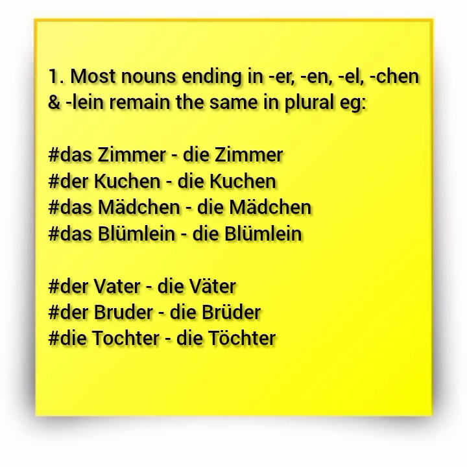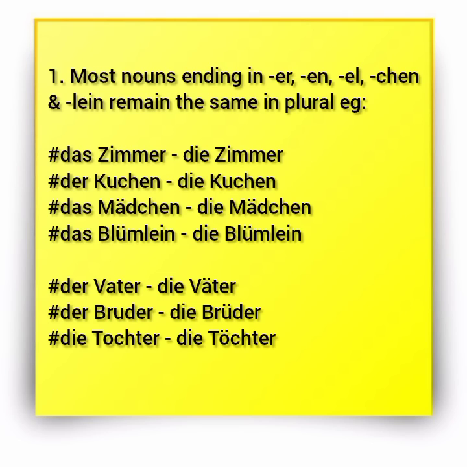All right. So I'm going to give a couple of examples right here. The first one that I have is das Zimmer. Note that das Zimmer is a room. Das Zimmer in plural becomes die Zimmer. You can see it doesn't change.